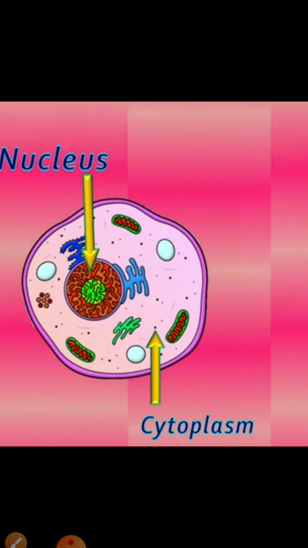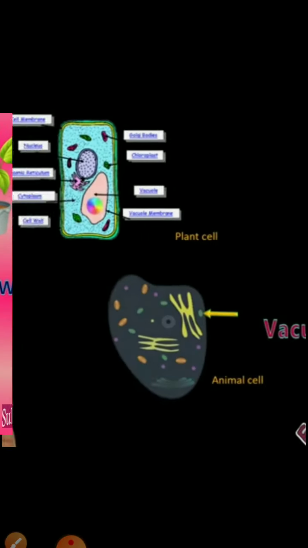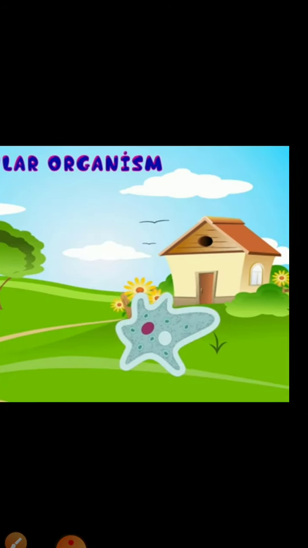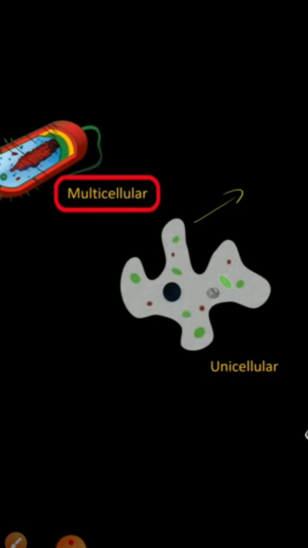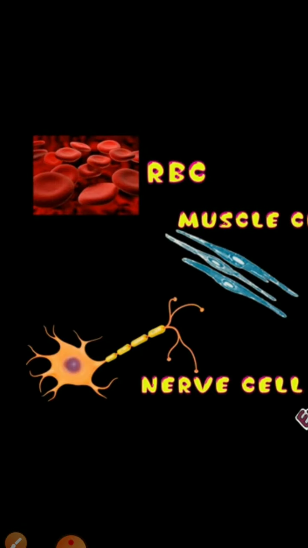Before that I want to explain one more thing. As I explained, amoeba has an irregular shape of the cell, isn't it?